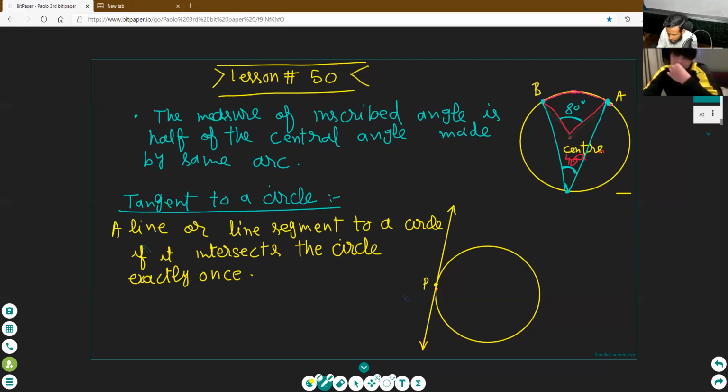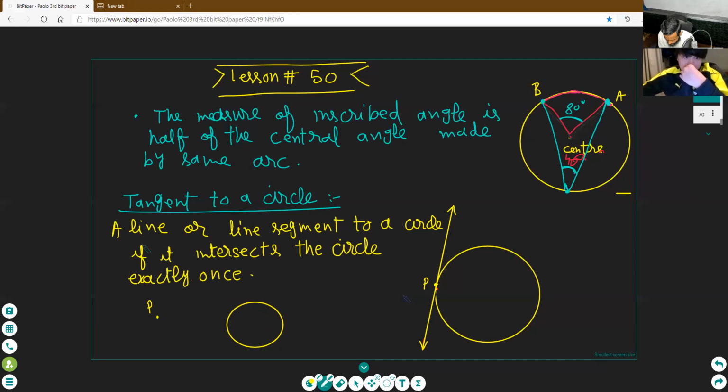Now we draw the tangents to the circle from the same point. Okay, this is the point, and I am making the circle. You can draw two tangents from this point to this circle. Can you draw the tangent from this point P to the circle? Two tangents from a point to a circle.